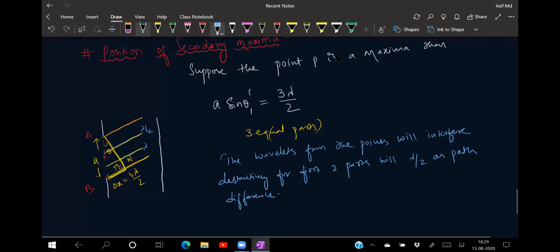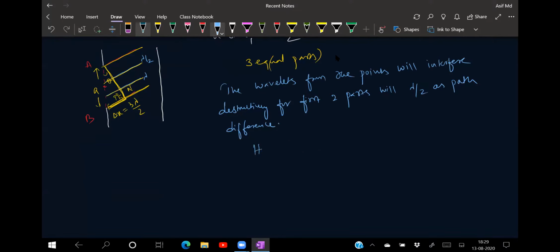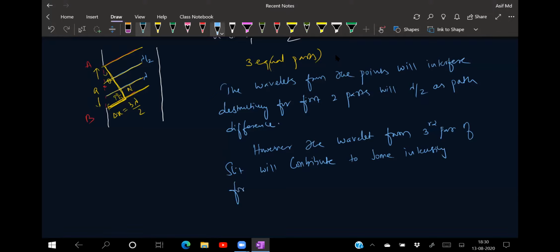Okay? However, the wavelet from the third part of the slit will contribute to some intensity, forming a secondary maxima.